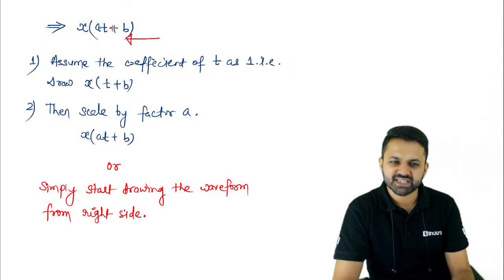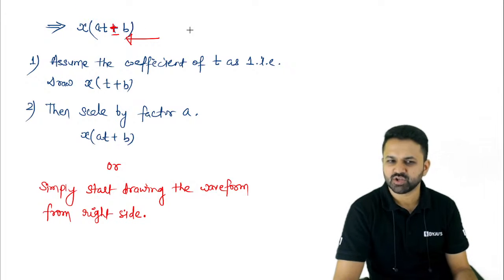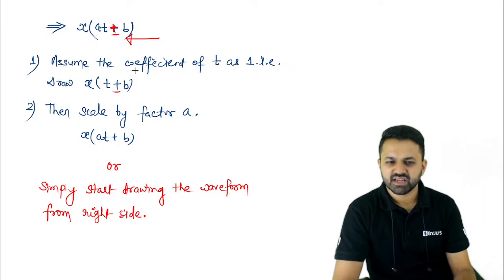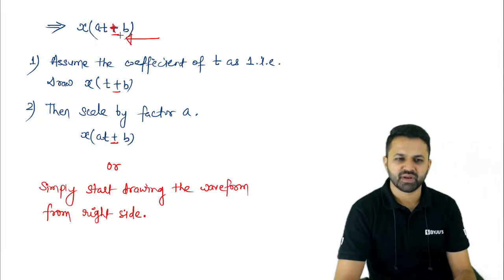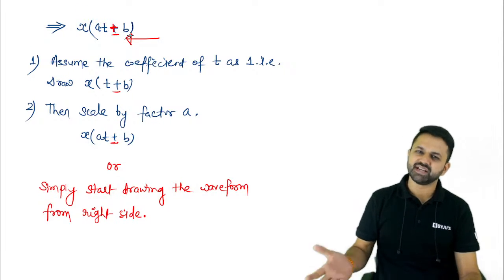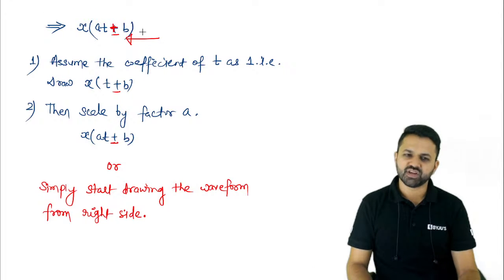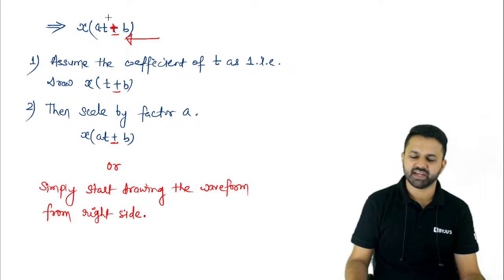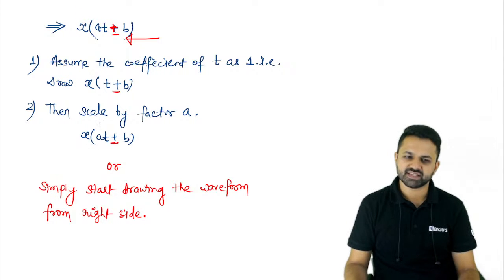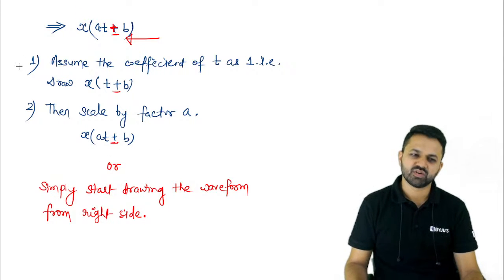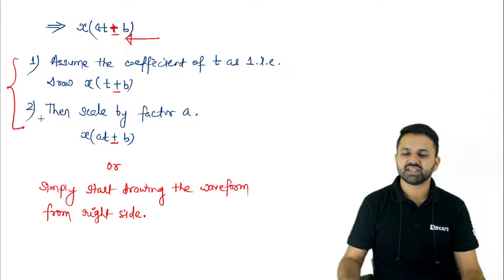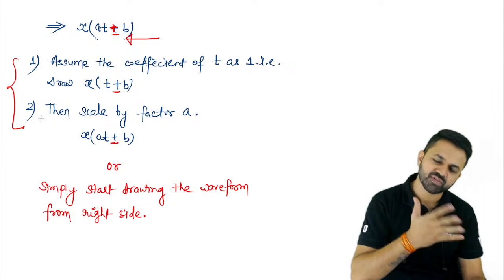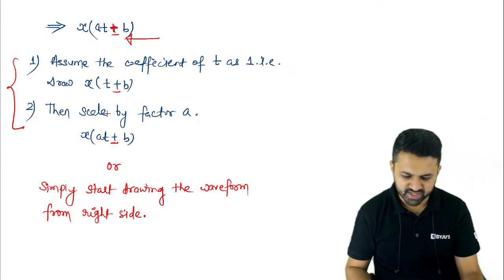What is b? Plus b is written. It may be plus, it may be minus. If it is plus, that means advance operation, and if it is minus, then it is a delay operation. So according to the plus or minus sign, you have to perform either delay or the advance. And after performing that, you have to consider the scaled version, that is x of at plus minus b, scale by factor a. So without thinking of these two things, just start drawing the waveform from the right hand side. You will get the signal.